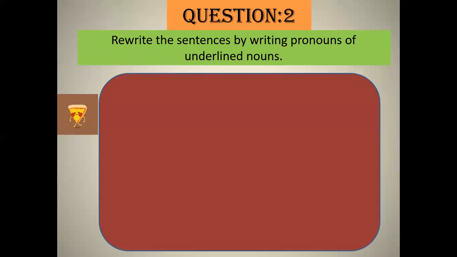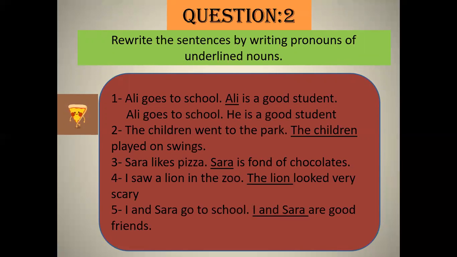Now come to question number 2. Rewrite the sentences by writing pronouns of underlined nouns. Ali goes to school. Ali is a good student. So here we have underlined the noun Ali and we have to change it with pronoun. Ali goes to school. He is a good student. The remaining sentences you have to read by yourself.